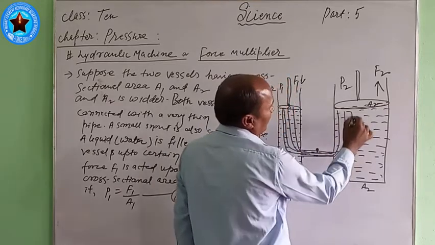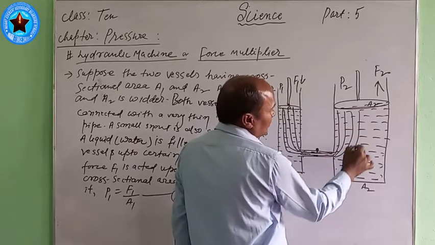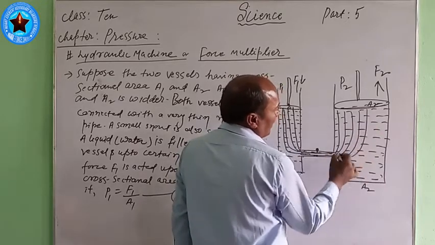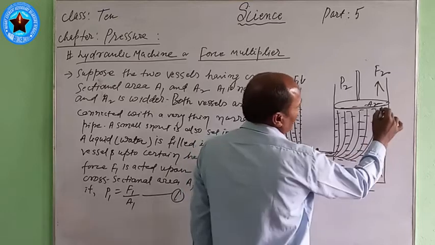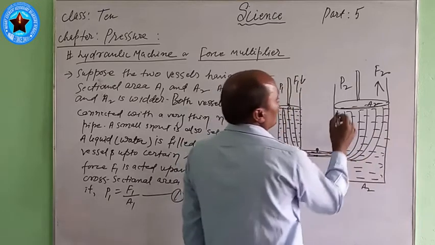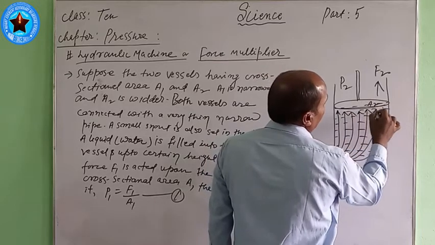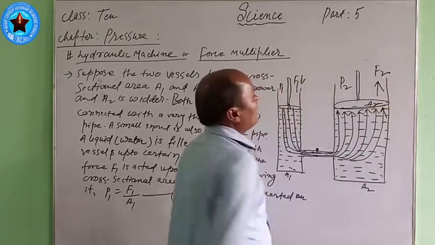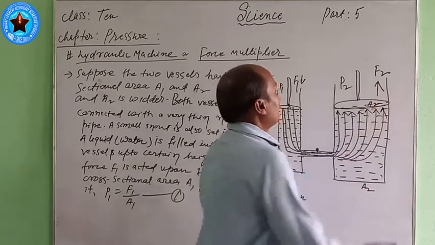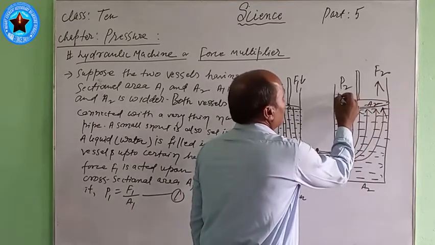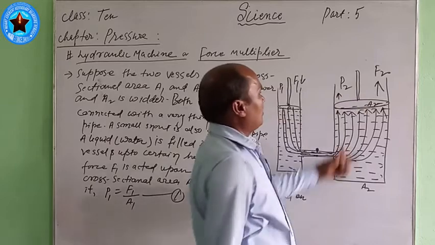All of you look at the diagram. In this way the force is exerted here, this upward force. Here I have also shown the pressure exerted upward. This arrow shows the upward pressure.